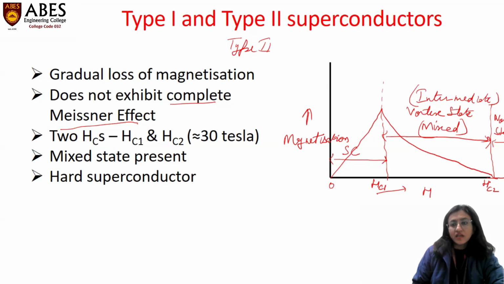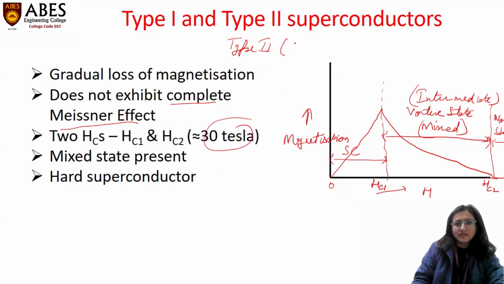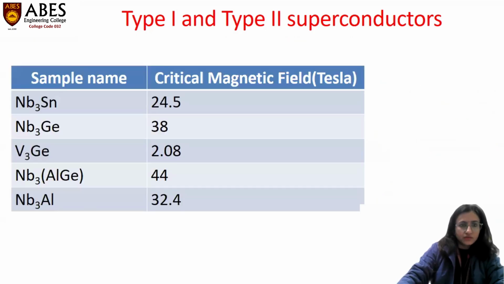These materials have a very high value of HC2, over 30 Tesla. That's why these materials are termed hard superconductors, because they are able to retain superconductivity at higher magnetic field. These materials are generally made from a combination of elements, that is, alloys or compounds.